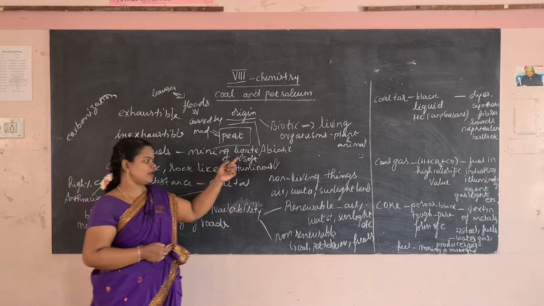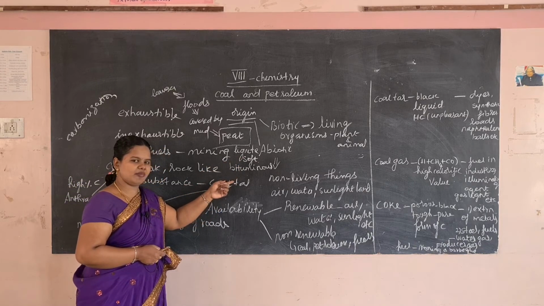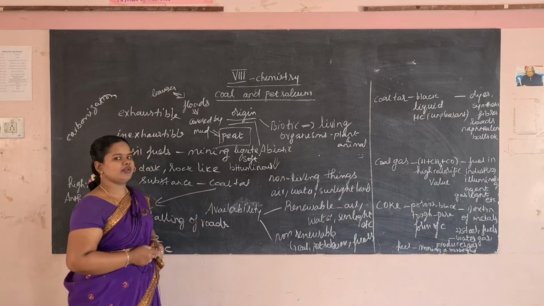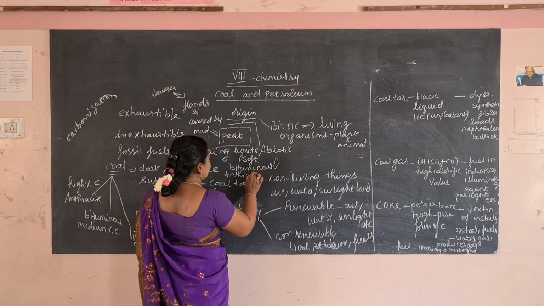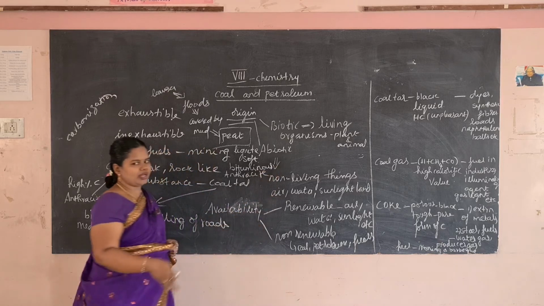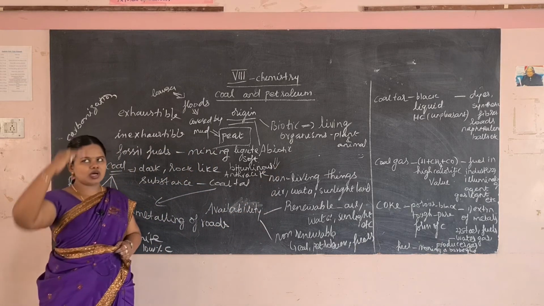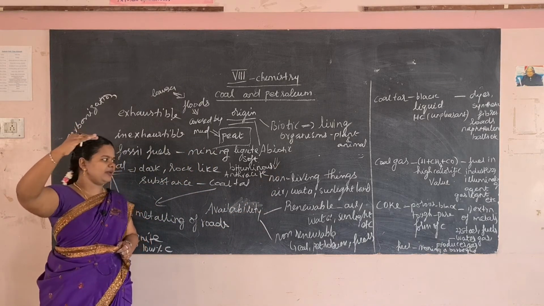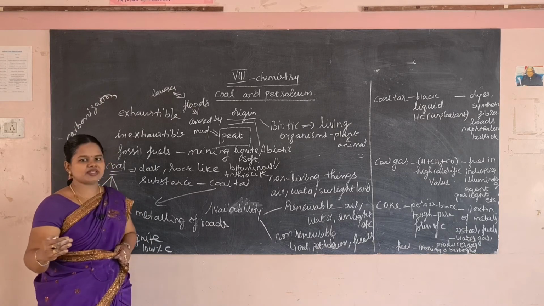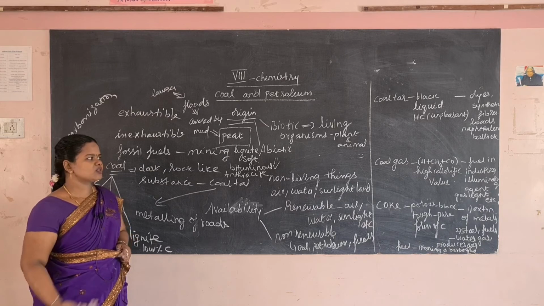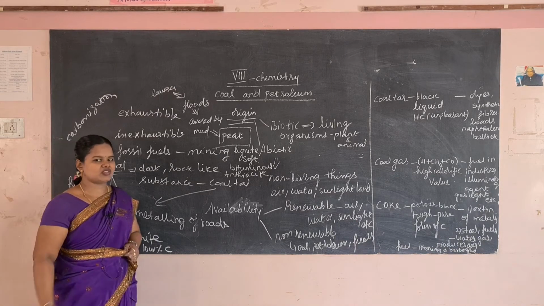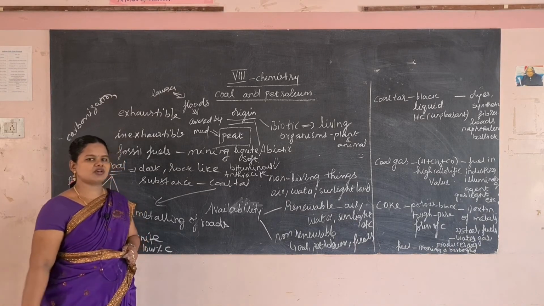So the first layer is lignite, the second layer is bituminous, and the third layer is anthracite. Deeper down we get a high percent of carbon. This is the mining through which we obtain the three forms of coal.